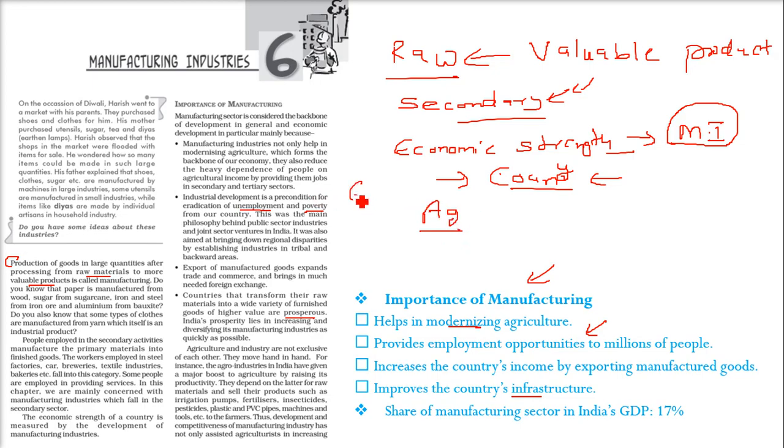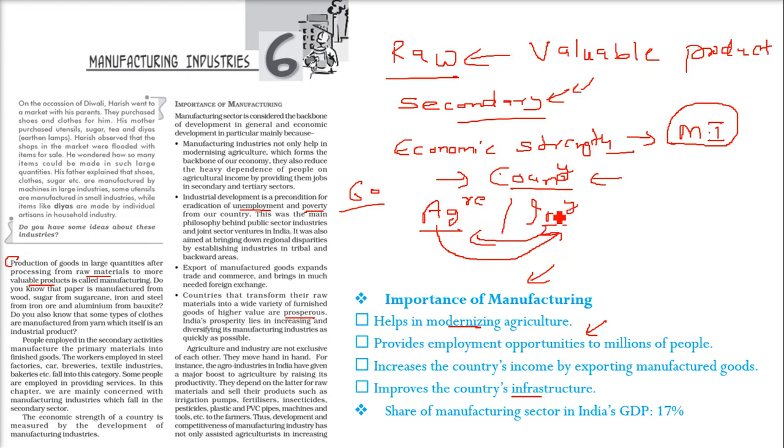One thing is very important: when we talk about agriculture, 60% of Indian people are involved directly or indirectly in agriculture. If I talk about agriculture and manufacturing industry, they are not exclusive, because all the modernization of agriculture is coming from industry. So industry is giving good products to agriculture, and industry is getting the raw material for its production, like crops and different things, from agriculture.